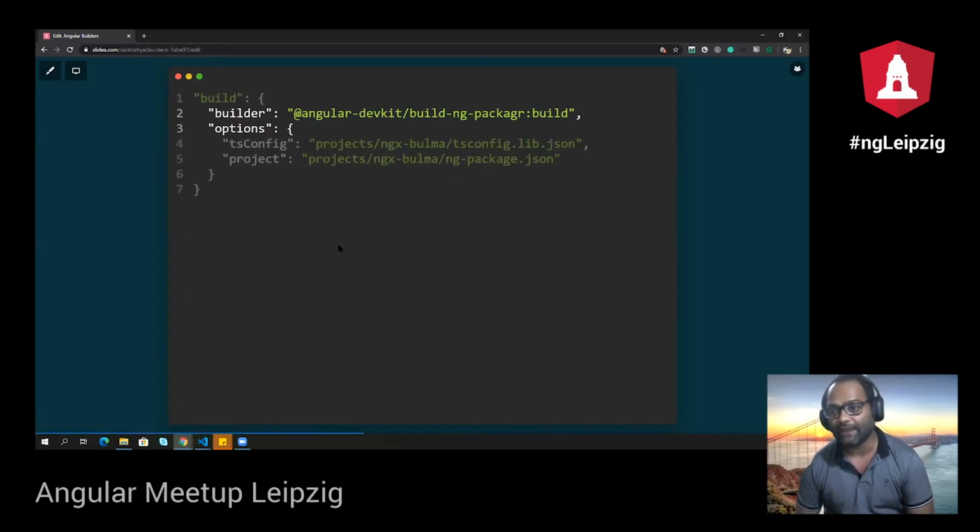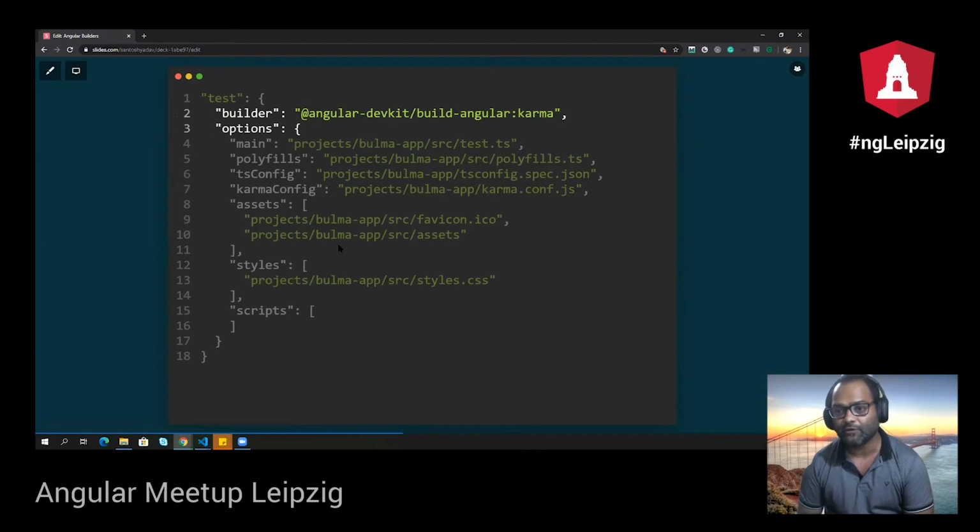Similarly, this ng-packagr build was created for building your libraries. For test, we now had something called build-angular karma, and it also had options. Earlier, if you remember, in Angular 4 and 5, there was a karma.conf.js file. Now there are multiple properties available. The karma.conf.js file is still there, but apart from that, you can also pass tsconfig file, polyfills, main, styles, assets, everything can be passed from here.